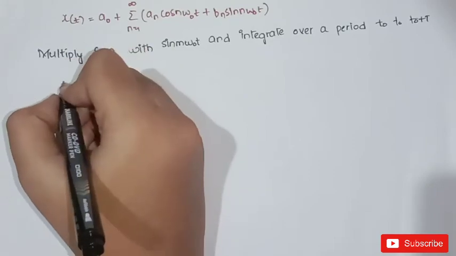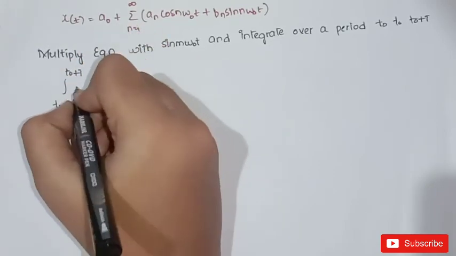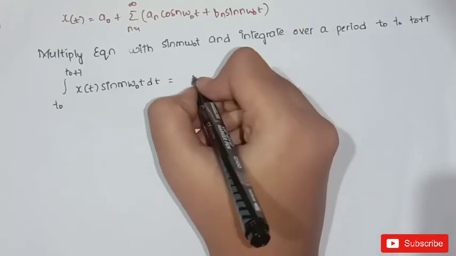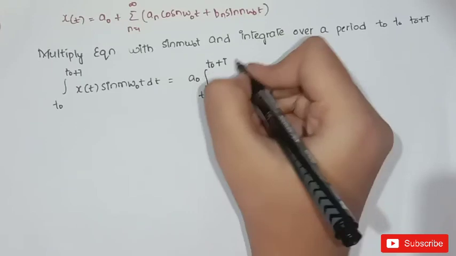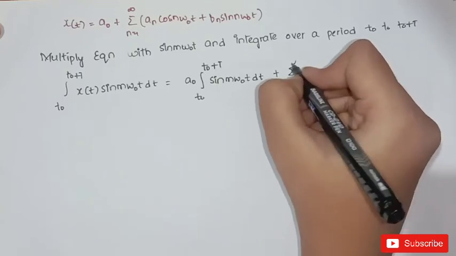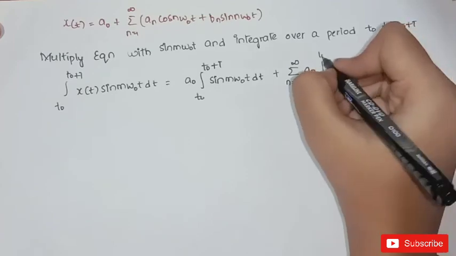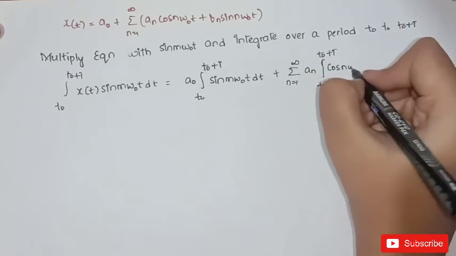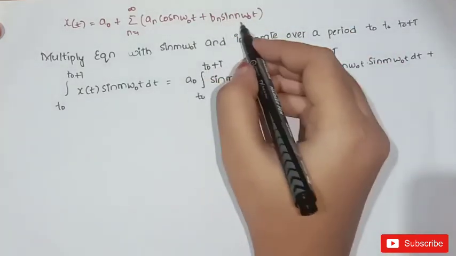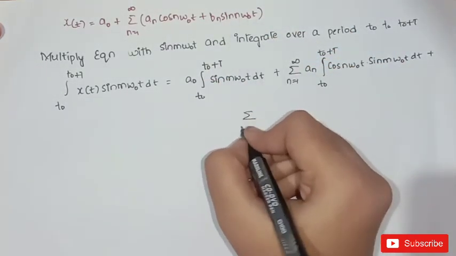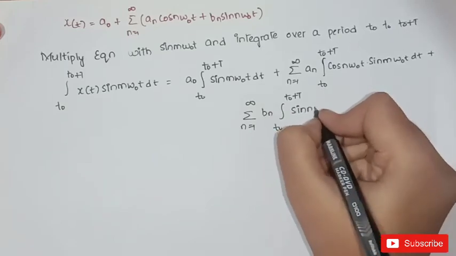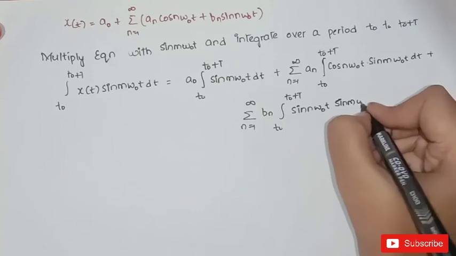Now the resultant equation will be integral t naught to t naught plus t x of t sin m omega naught t dt is equal to a naught integral t naught to t naught plus t sin m omega naught t dt plus sigma n is equal to 1 to infinity an integral t naught to t naught plus t cos n omega naught t into sin m omega naught t dt plus sigma n is equal to 1 to infinity bn integral t naught to t naught plus t sin n omega naught t into sin m omega naught t dt.